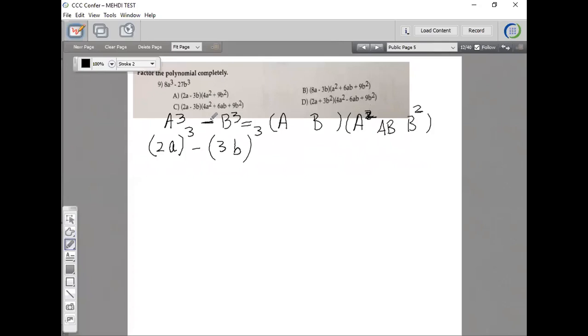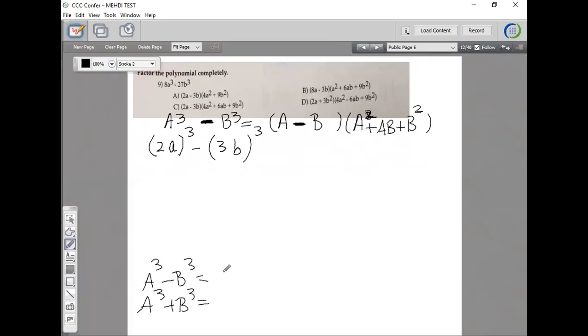Okay, now this sign here matches the sign always. If this is minus, this is minus. If this is plus, this is plus. If this is minus, all the terms here would be plus. So you have to remember that. You have two of them that you have to remember: a cubed minus b cubed, a cubed plus b cubed.